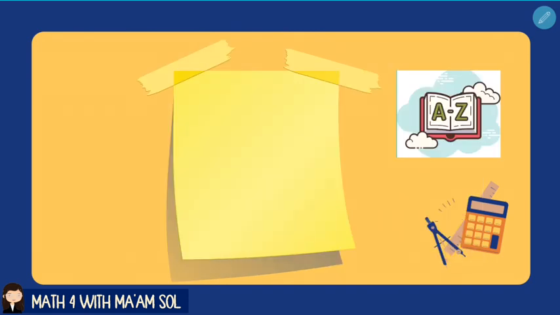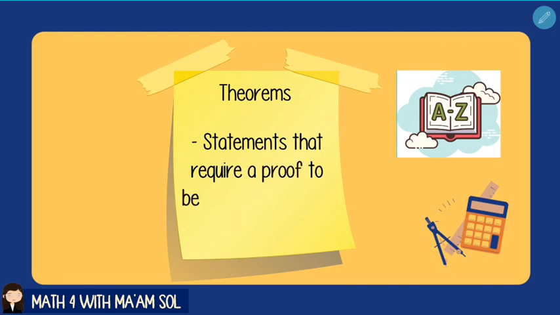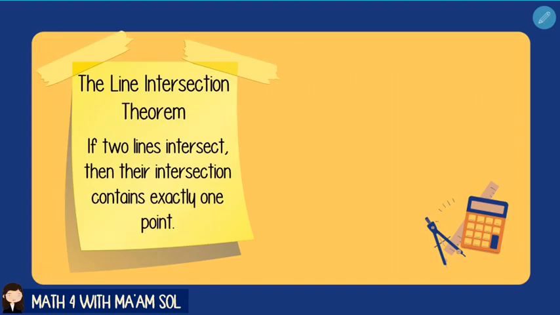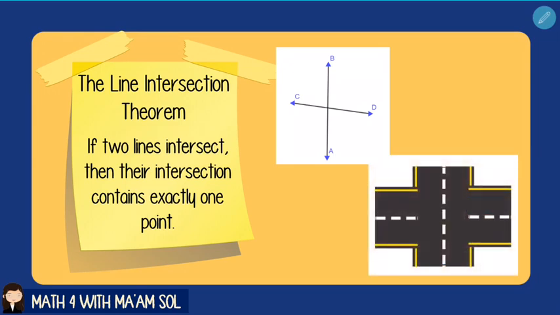Aside from undefined terms, postulates, and definitions, theorems are also a part of the axiomatic system. They are statements that require a proof to be accepted as true. An example of a theorem is the line intersection theorem. It states that if two lines intersect, then their intersection contains exactly one point. You can illustrate that using two roads that intersect at one point. The lines are represented by the roads, and the point of their intersection represents the point.